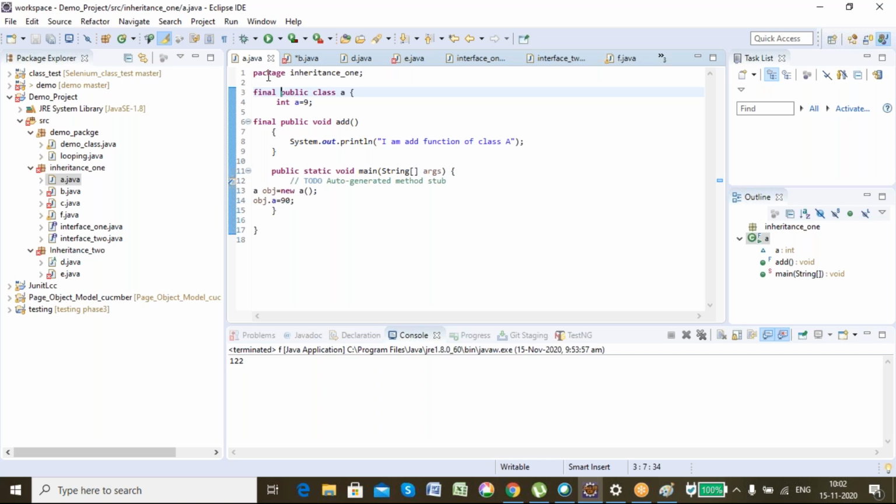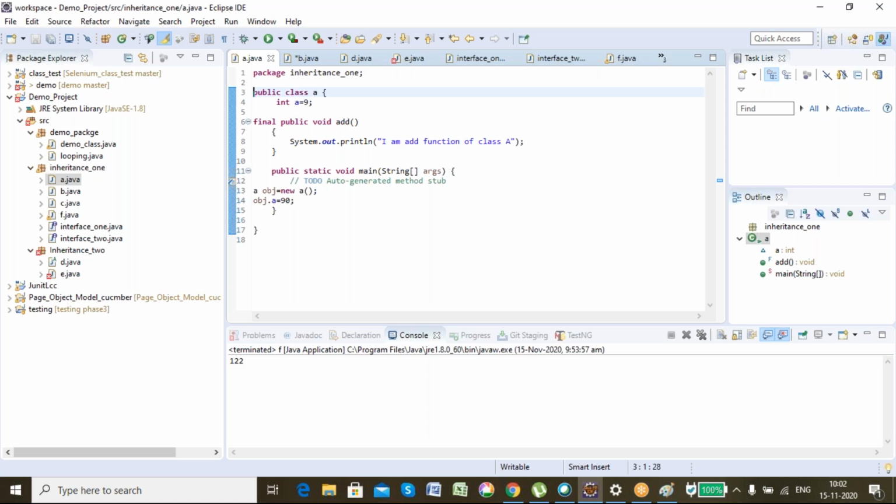Yes. So see, what you learned: if a final variable is there, its value can never be changed. If a final method is there, it cannot be overridden. If a final class is there, it cannot be inherited.